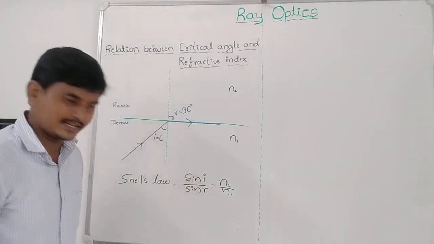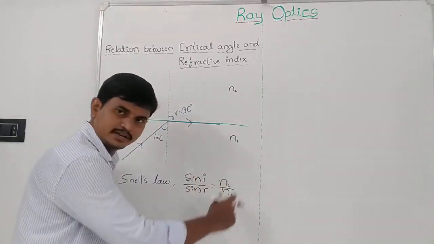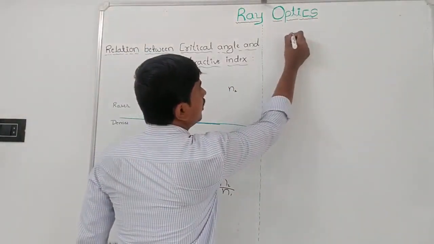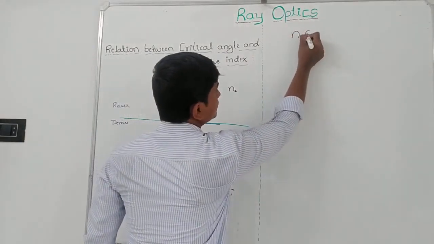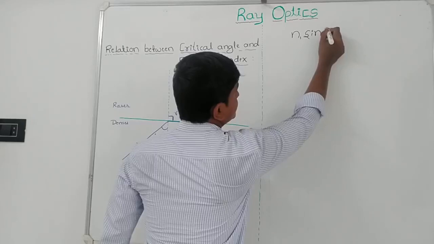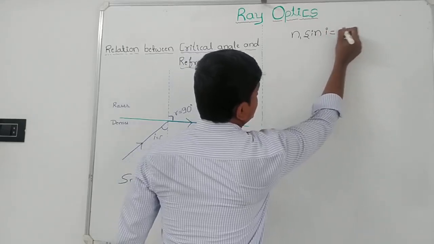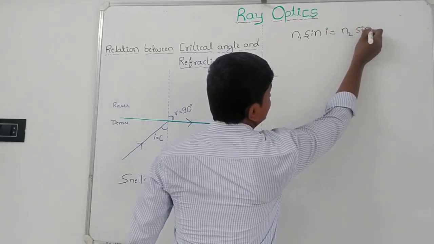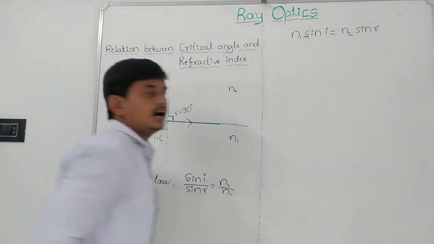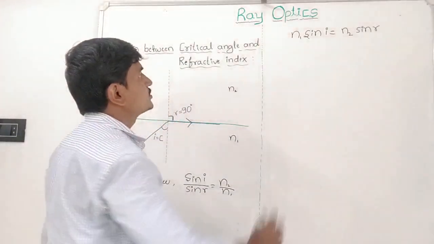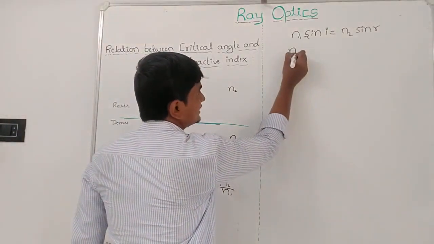On cross multiplication this equation becomes n1 sine i is equal to n2 sine r. We can write it like this. n1 is kept as it is.